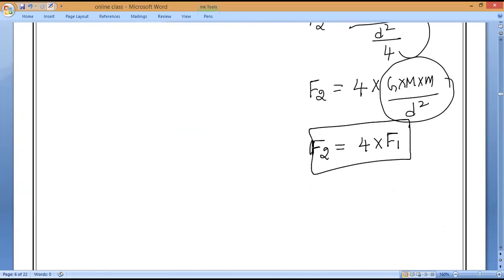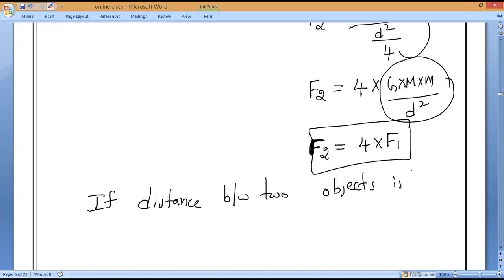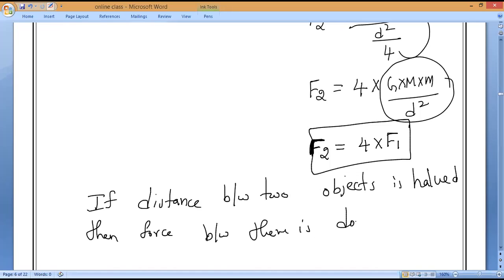So, if the distance between two objects is halved, then the force between them is increased 4 times.